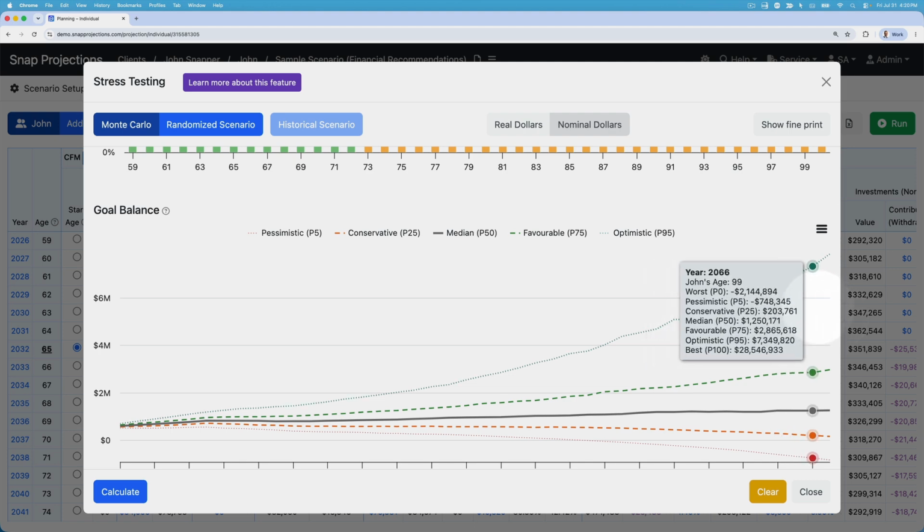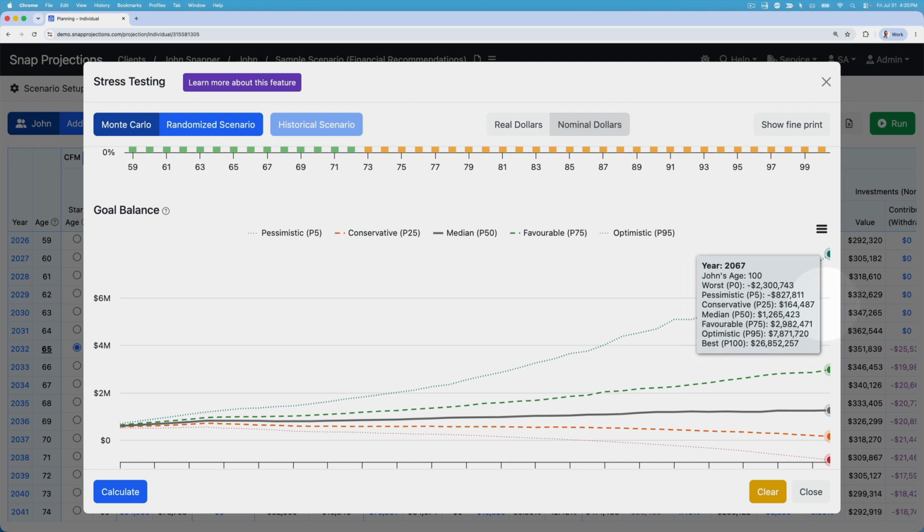So if we look at the very end, at the 5th percentile, that's the one that's summarized at the top, he has a shortfall of 827,000. On the optimistic side, the 95th percentile, he has a positive goal balance of about 7.8 million.